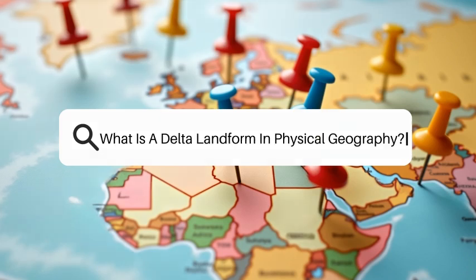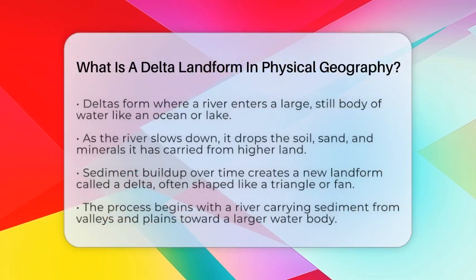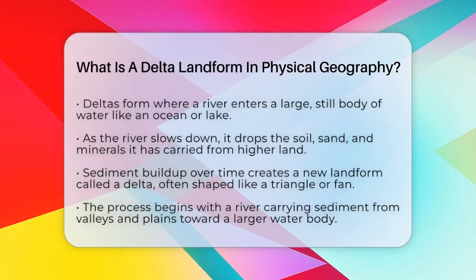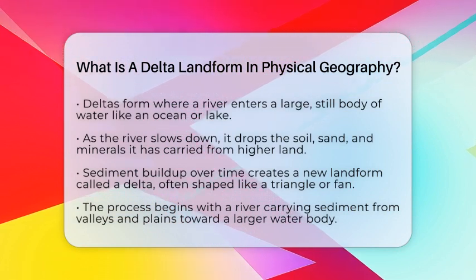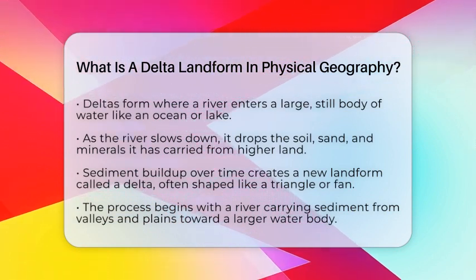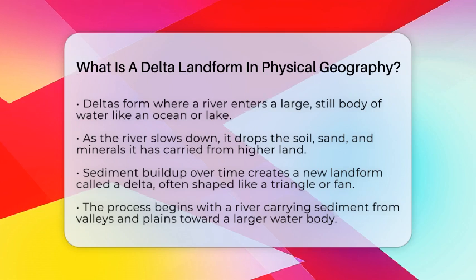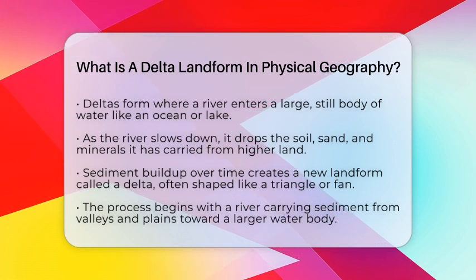What is a delta landform in physical geography? Imagine a river flowing through a valley and then reaching a calm, wide body of water like an ocean or a lake. What happens next is a fascinating process that creates a unique landform. That landform is called a delta.